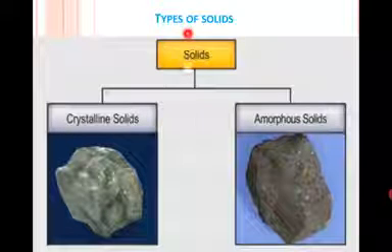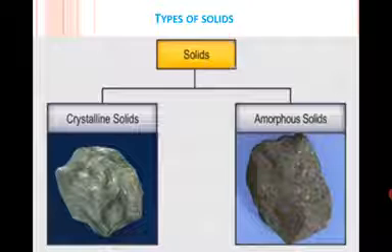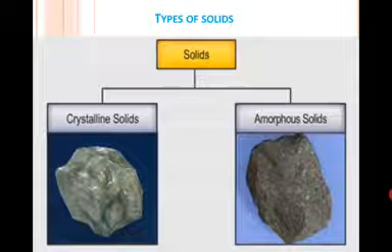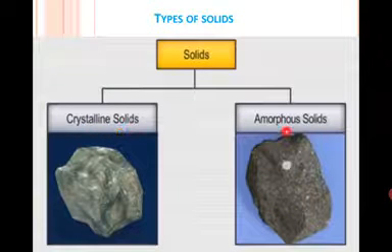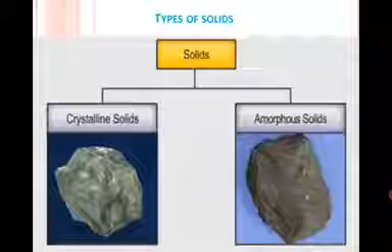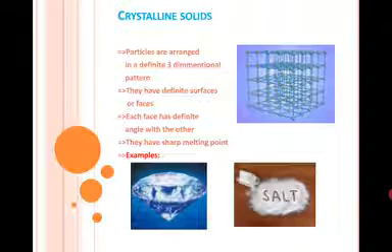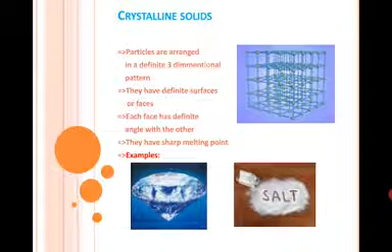Now we will discuss types of solids. According to their general appearance, solids can be classified into two types. One is crystalline solid and second is amorphous solids. Crystalline solids: in crystalline solids, particles are arranged in a definite three-dimensional pattern.